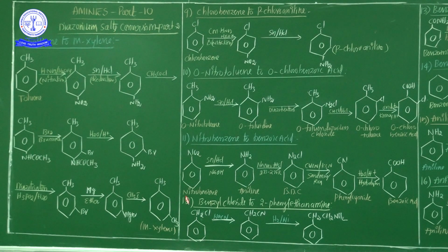So this is completely toluene, but one more methyl group is attached at the meta position. One more group is attached at the meta position. That's why this compound name is, my dear students, M-xylene. See, the toluene is completely converted into M-xylene. How many steps are involved? 1, 2, 3, 4, 5, 6, 7. 7 steps are involved. That's why this is the most important. Whenever toluene is converted into M-xylene, this is the process.